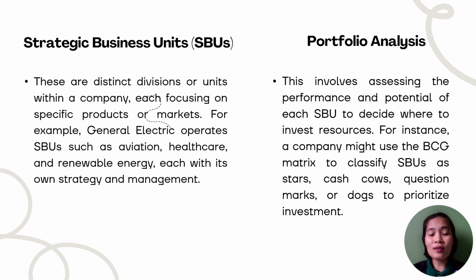Now for stars, these are high growth, high market share units that require heavy investments. For cash cow, these are established units with high market share but low growth that generate cash used to support other SBUs. For question marks, these are high growth units with low market share that require careful decision making on whether to invest more or phase them out. For dogs, these are low growth, low share units that typically do not warrant significant investment.